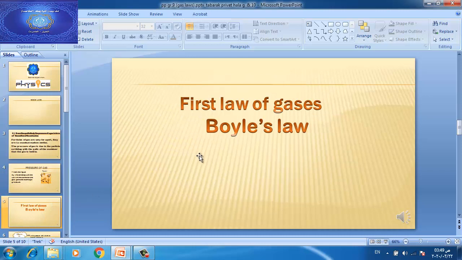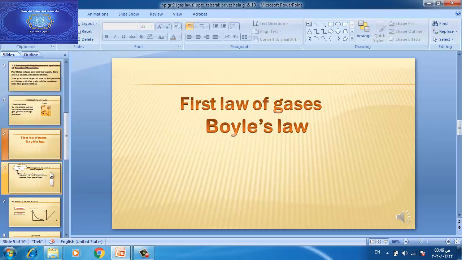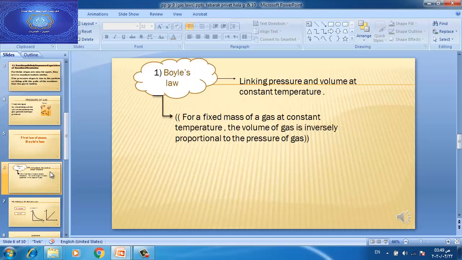Now we will start with the first law of gases, which is Boyle's law. We have three factors that affect the gas: pressure, volume, and temperature. Boyle's law links pressure and volume at constant temperature. When we study relations between more than one quantity, we should study only two quantities, so two quantities will be variable and the third one will be constant. So we will study the relation between pressure and volume at constant temperature.